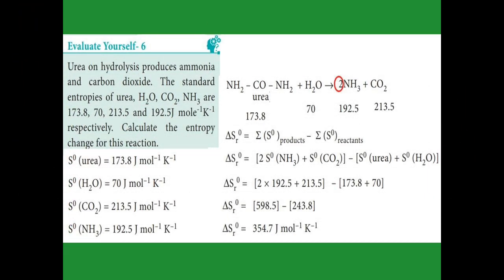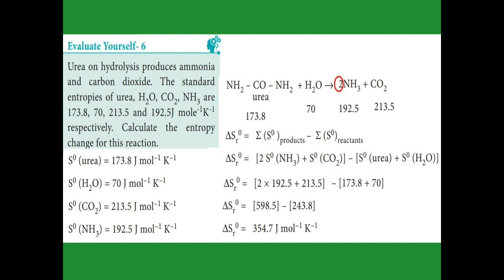Urea on hydrolysis produces ammonia and carbon dioxide. For that, see the reaction: urea, formula NH2CONH2, plus water. Adding water is called hydrolysis. In that hydrolysis, the products are ammonia and carbon dioxide. Ammonia is NH3, carbon dioxide is CO2. Here we have to keep in mind that the reaction should be balanced. On the reactant side we have 2 nitrogen, but on the product side only 1 nitrogen. For that we write 2 in front of the ammonia. Afterward you calculate the hydrogen and oxygen, and everything is balanced now.